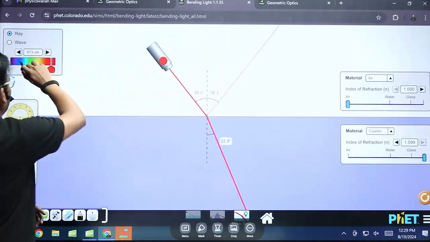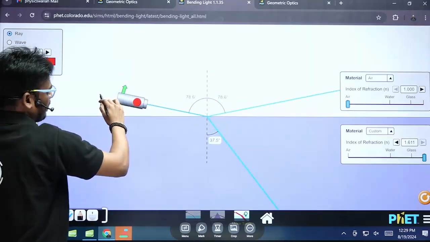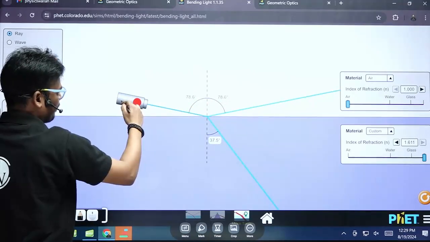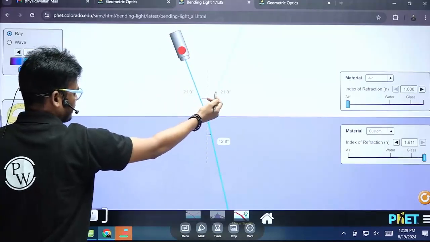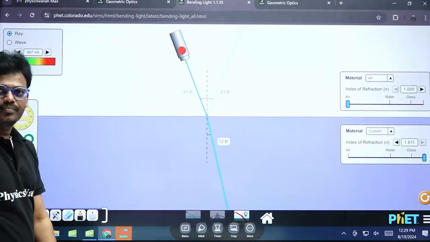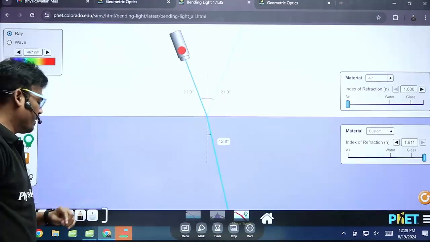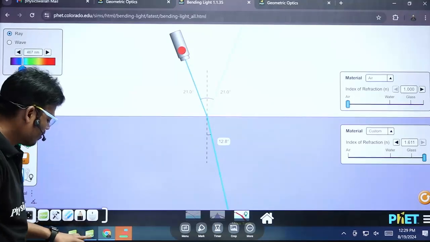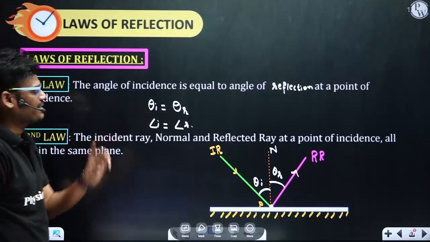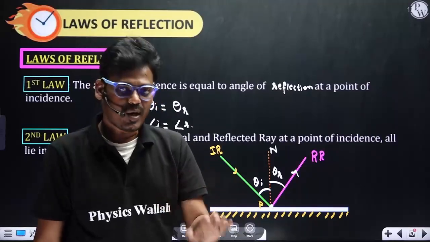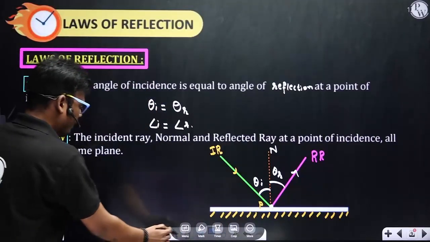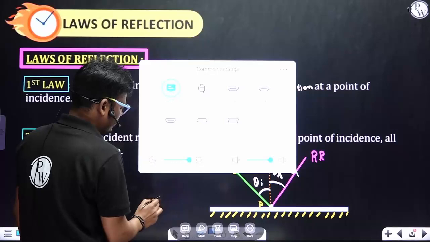For whatever color, you can consider any color. This is the angle of incidence, this is the angle of reflection, this is the angle of incidence, this is the angle of reflection. So this is the meaning of the first law: angle of incidence equals angle of reflection, always equal. Getting my point? Right, I'll increase the brightness.